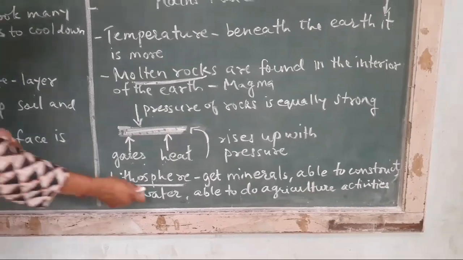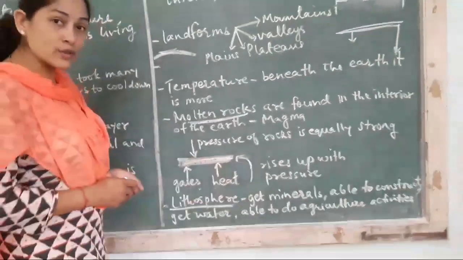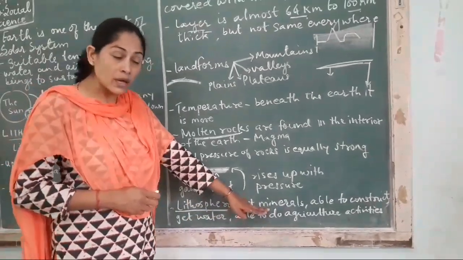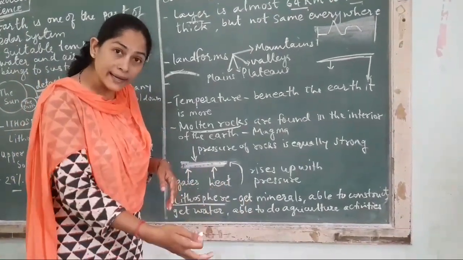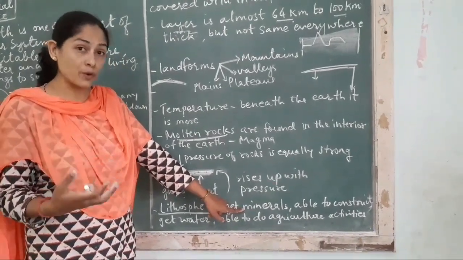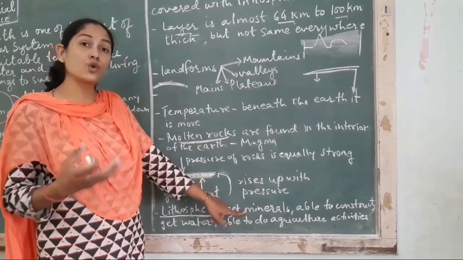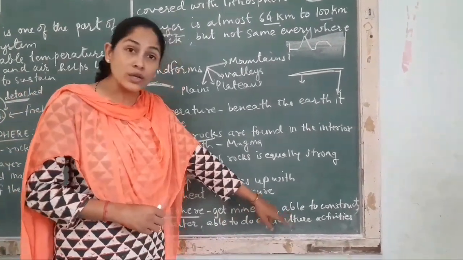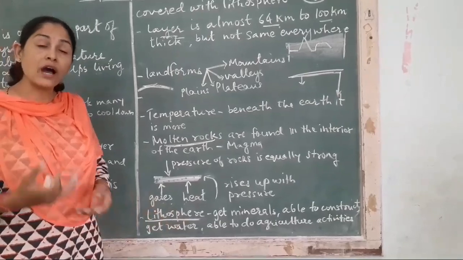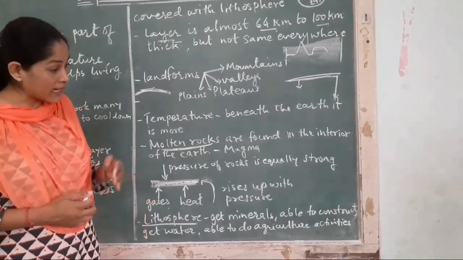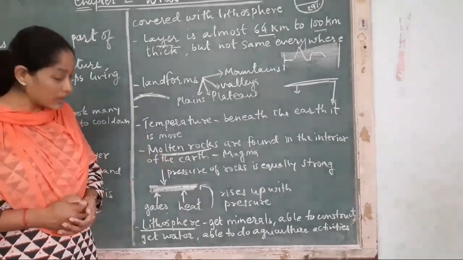Now, next, lithosphere. What are the uses of lithosphere? From lithosphere, what do we get? We get so many minerals. Beneath the earth, when you start digging, you will find so many minerals which help us to improve our prosperity. They are useful in so many industries and factories. We are also able to construct. If lithosphere is not there, how will we construct buildings, schools, banks and other things? So it helps us to live on the lithosphere.